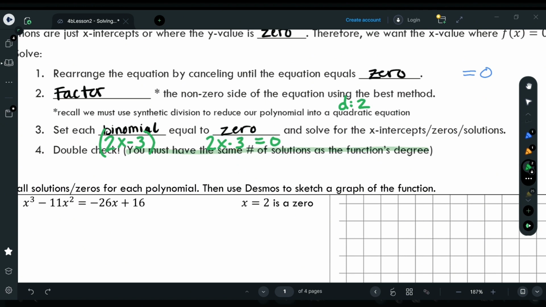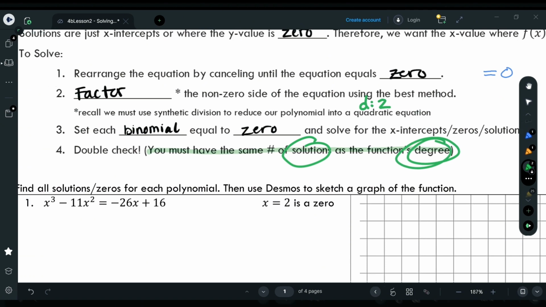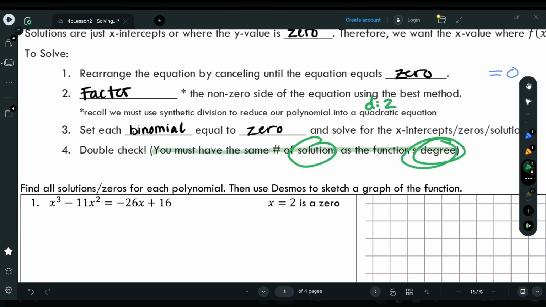Step 4, double check. You must have the same number of solutions as the function's degree. So when you get to the end, this is something you're going to check: is the number of solutions that we found equal to the degree of the polynomial? Example 1, we'll do this here in just a moment, but take a look. To start off, this is a degree 3. So I already know from the beginning I need to get 3 solutions. Once I have 3 solutions, then I'm done solving that equation.